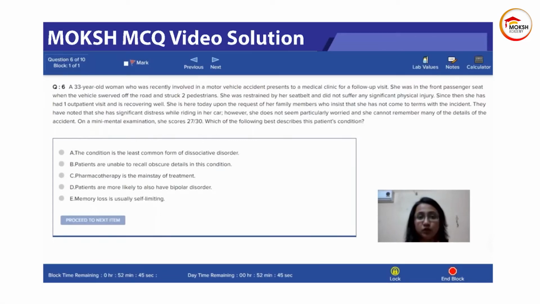33-year-old woman who was recently involved in a motor vehicle accident presents to a medical clinic for a follow-up visit. She was in the front passenger seat when the vehicle swerved off the road and struck two pedestrians. She was restrained by her seatbelt and did not suffer any significant physical injury. Since then, she has had one outpatient visit and she is recovering well.